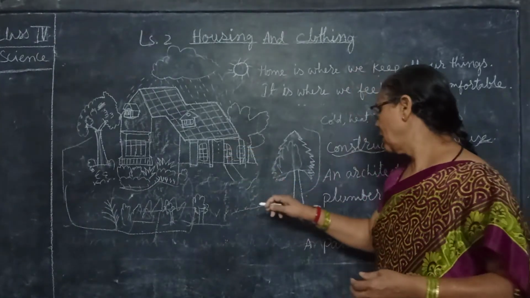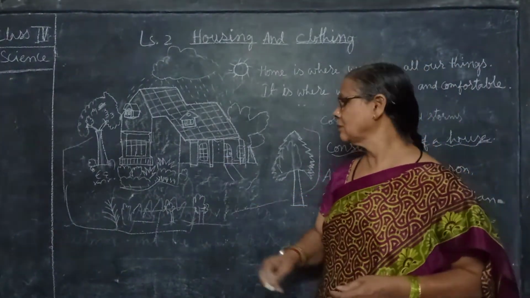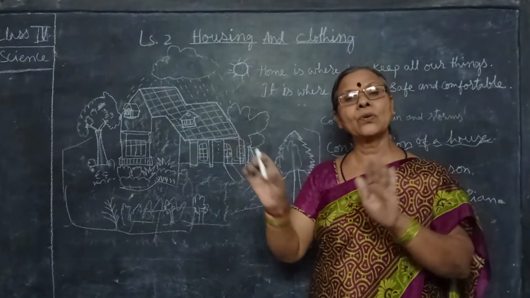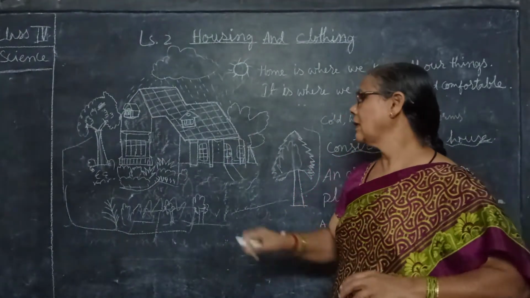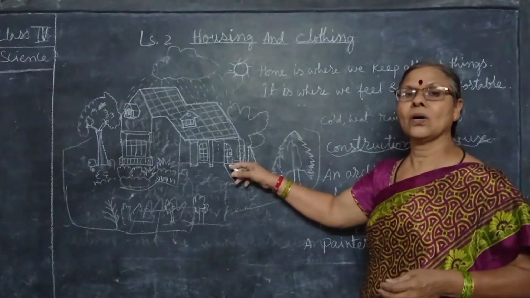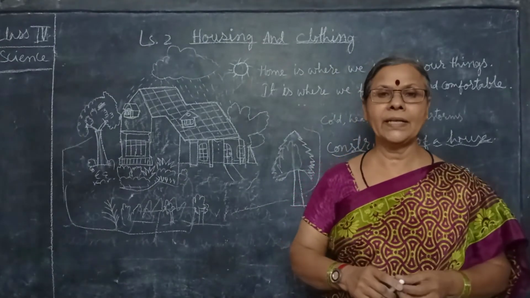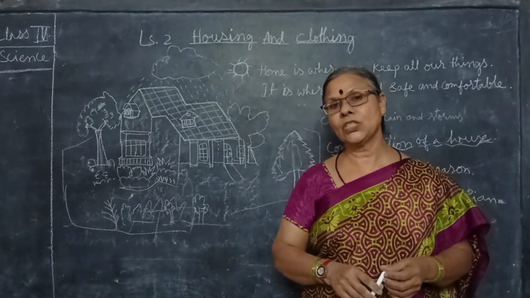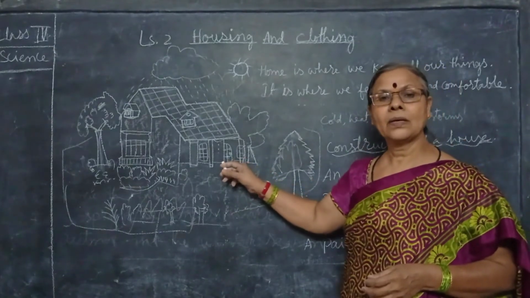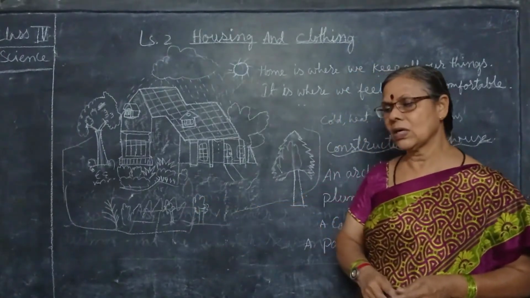Who makes the doors and window doors? The carpenter makes the doors. These are very strong, made of wood, and if we close the doors, then nobody can enter our house. So this is also one of the protections for our house. If the doors are not there, then what will happen? Any animal can enter our house. Any strangers also can enter our house. That is why doors are necessary, compulsory for the house. And the gate is also important for our house.